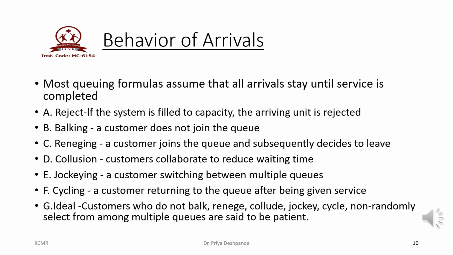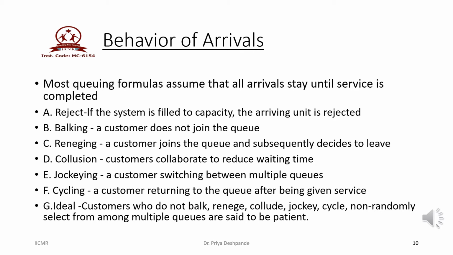The next one is cycling. Here the customer joins the queue, he or she avails the service, then ideally he should leave the system, but before leaving the system, the customer again joins the queue to avail the service once again. So this is known as cycling.